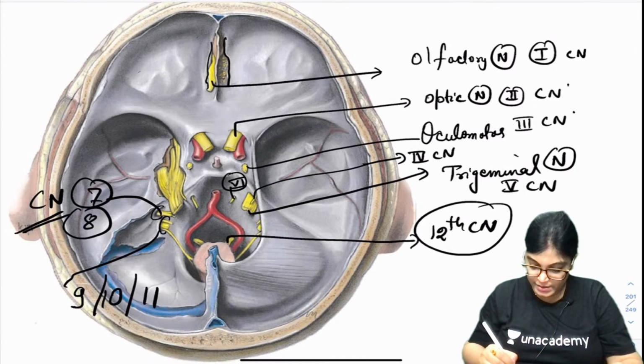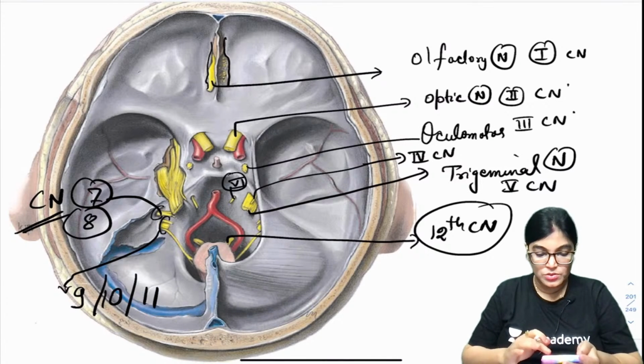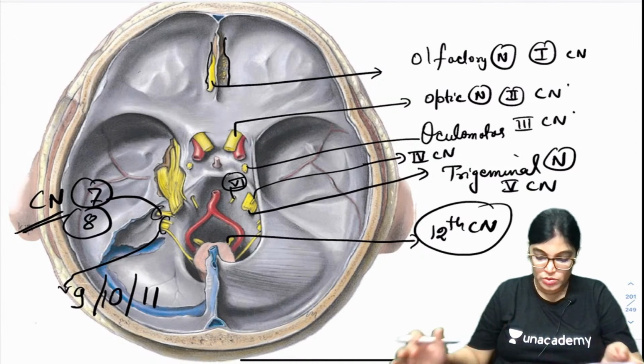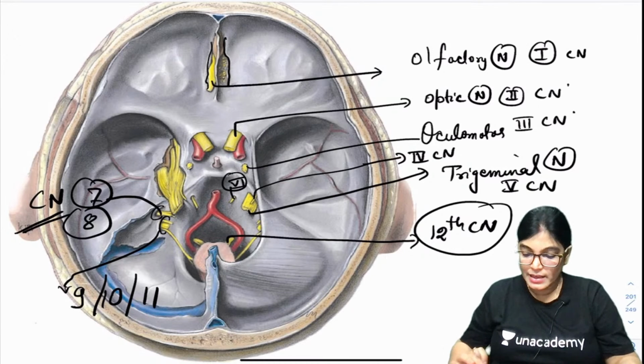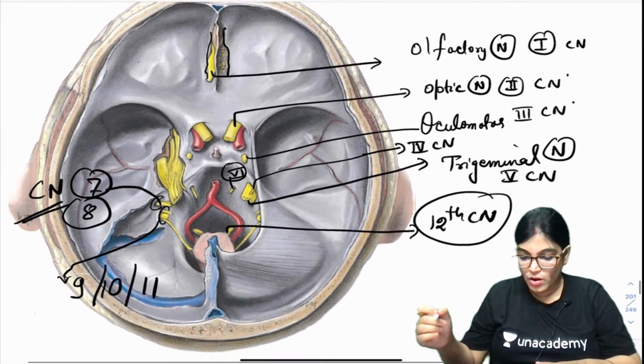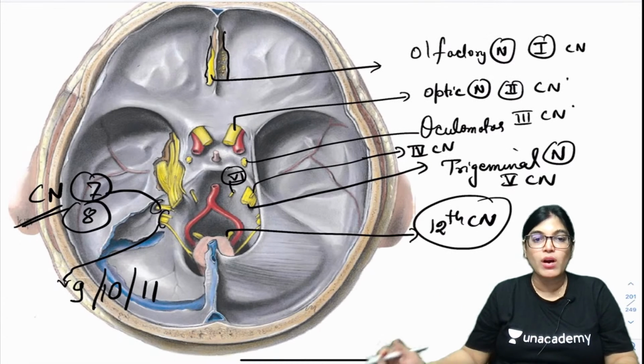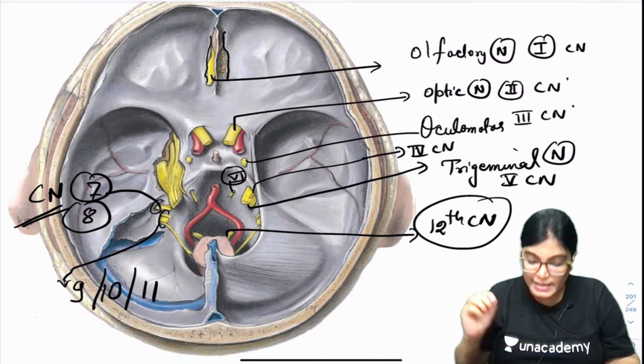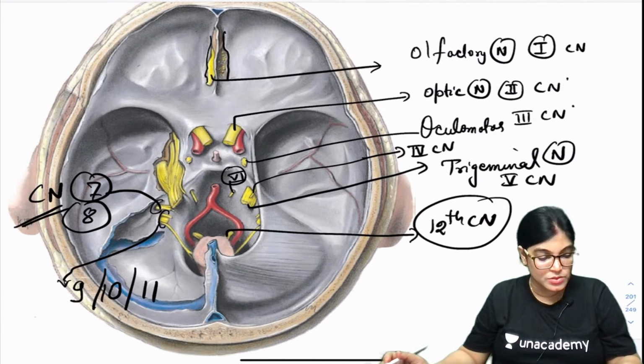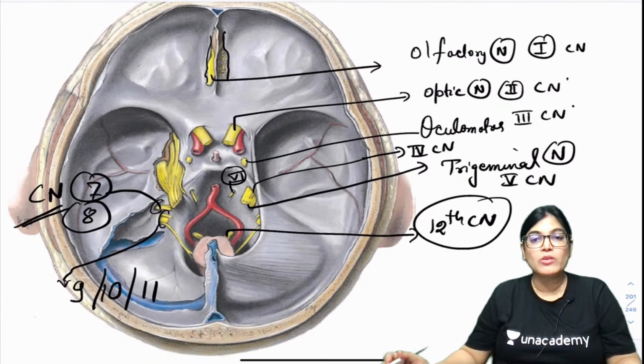Okay, let me see students. Oculomotor, I have highlighted it. Any doubt about the nerves? Other structures also I will mention. In this image, all the nerves have been highlighted. This stalk-like structure is the pituitary stalk. Let me tell you about the other structures.